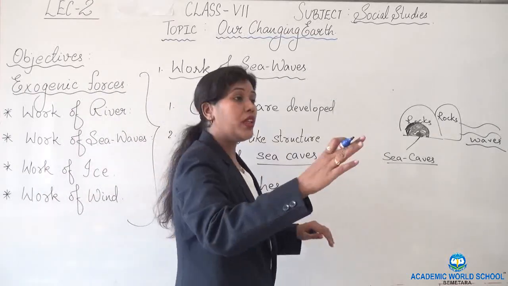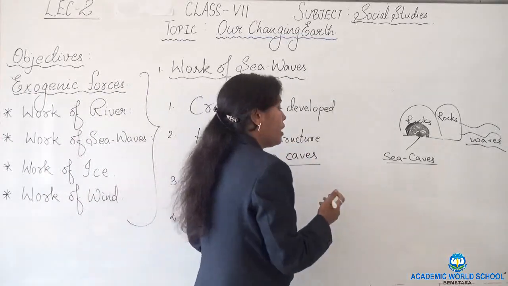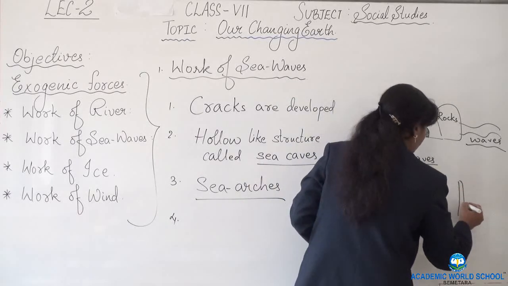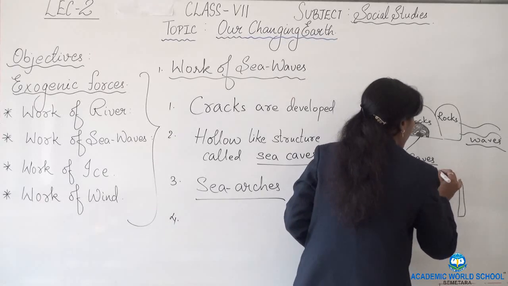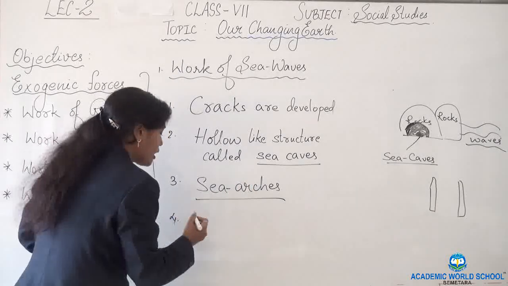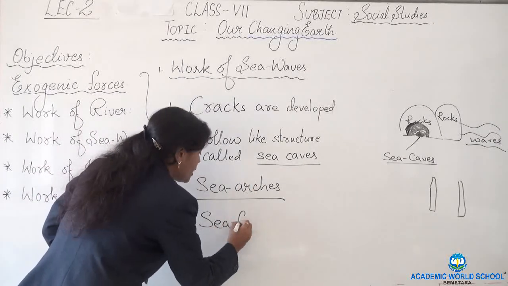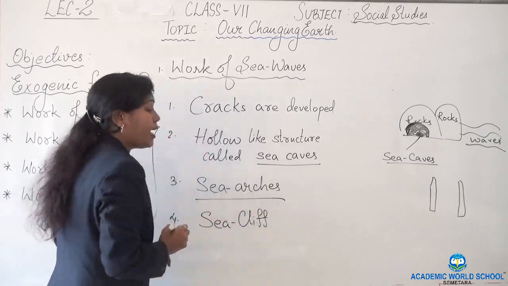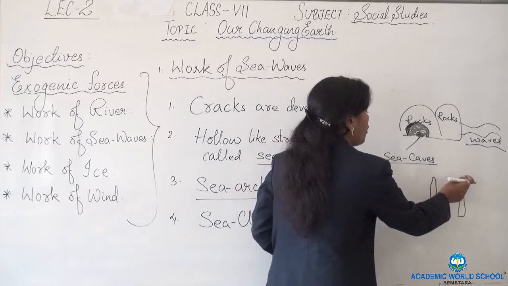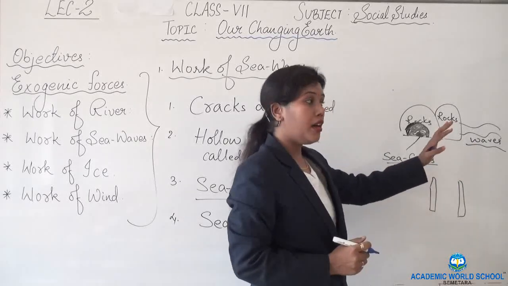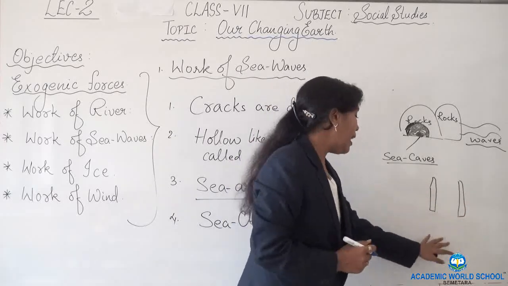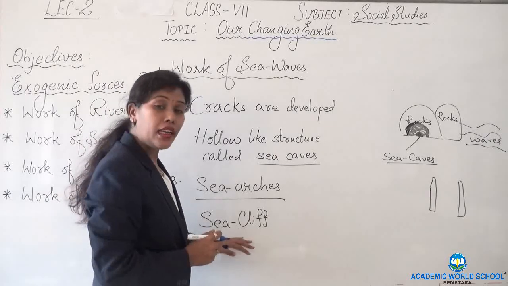Now, sometimes with the continuous movement, only the vertical lines remain, as the upper layer, the roof, also erodes away. When the roof erodes away, they are known as sea cliffs. What are they known as? Sea cliffs. When with continuous movement the roof of the rocks gets eroded away, only the straight vertical rocks are left. They are known as sea cliffs.